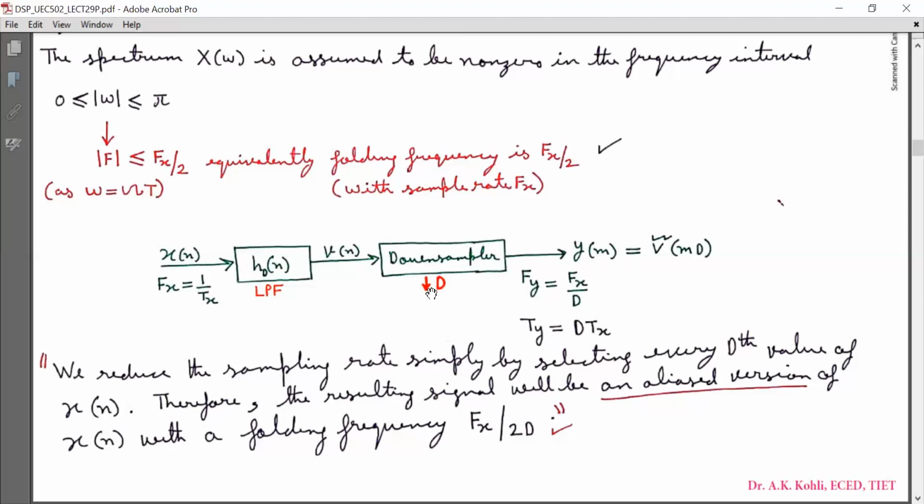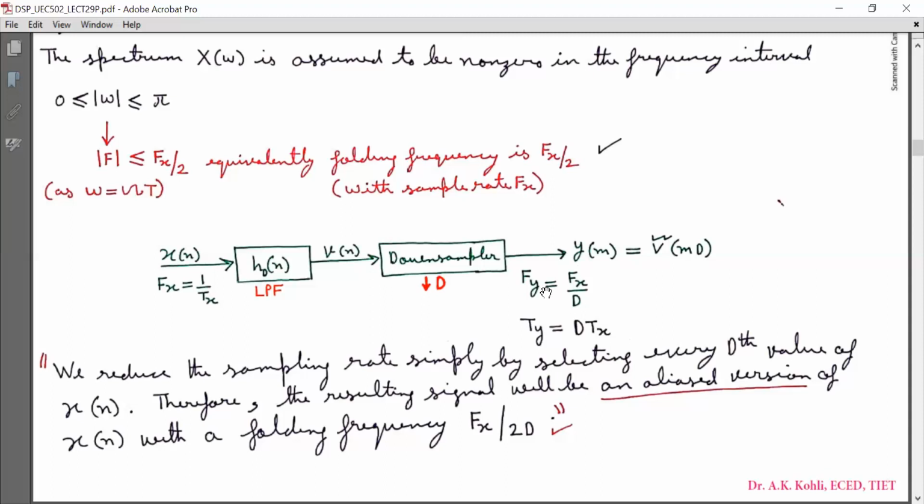This is very important. Downsampling is indicated by this arrow in the downward direction, D, downsampled by a factor of D. The output of the downsampler is Ym, which is equal to V(mD). Now what is the rate of the output signal Ym?